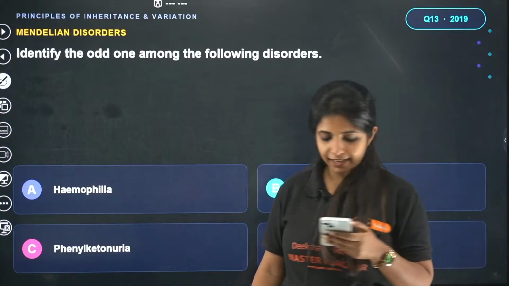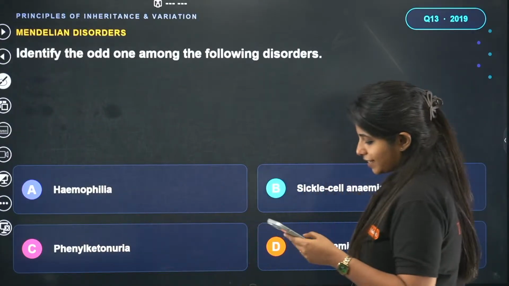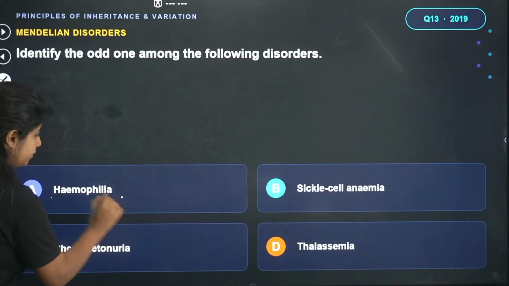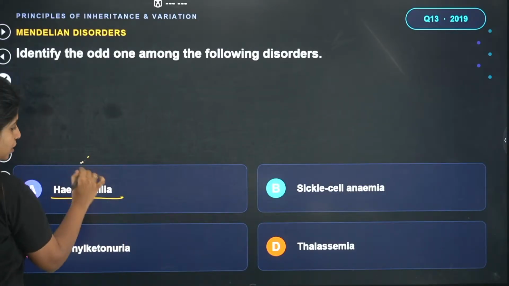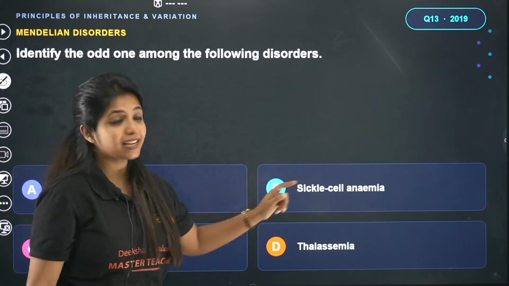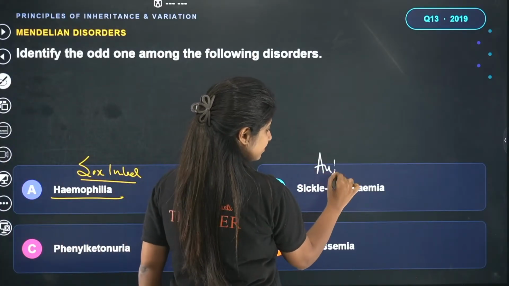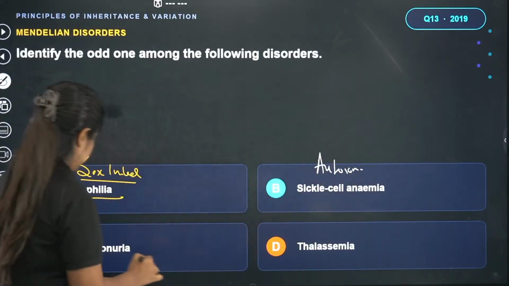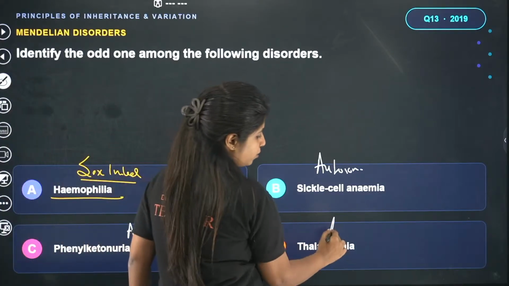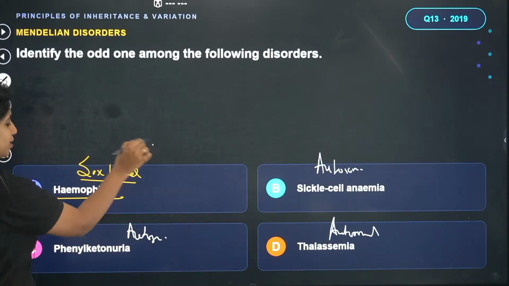Any guesses? Sane says B is the answer, sickle cell anemia. Okay, let's check it out. Hemophilia is going to be a sex-linked disorder, just like color blindness. What about sickle cell anemia? It is going to be autosomal. What about phenylketonuria? Autosomal. What about thalassemia? Autosomal. So which one is the odd one out? The only odd one out over here is going to be hemophilia.